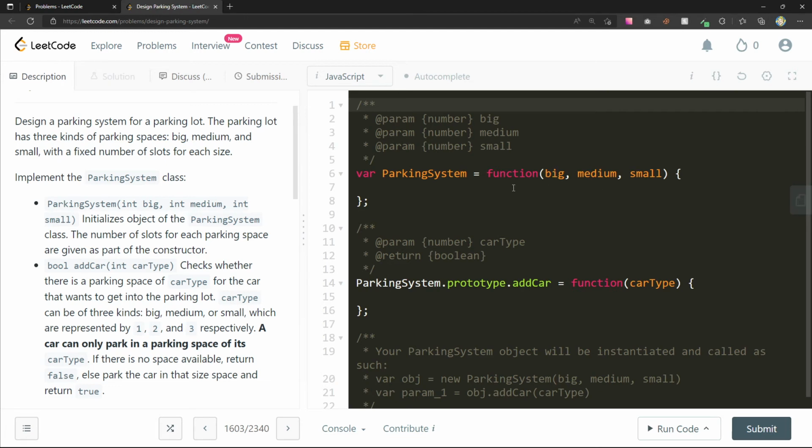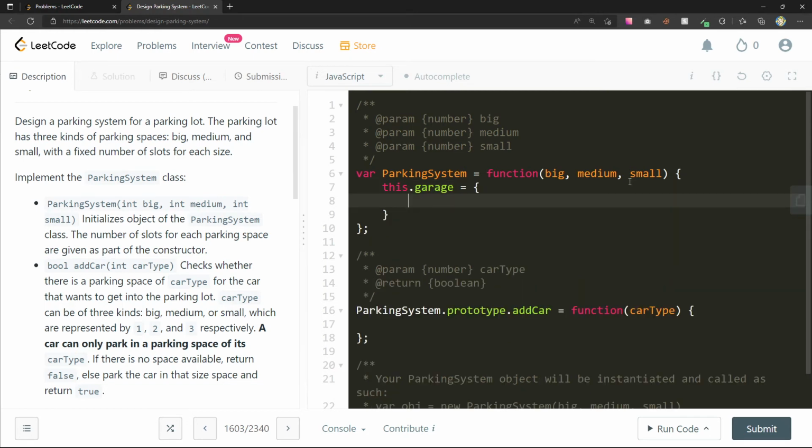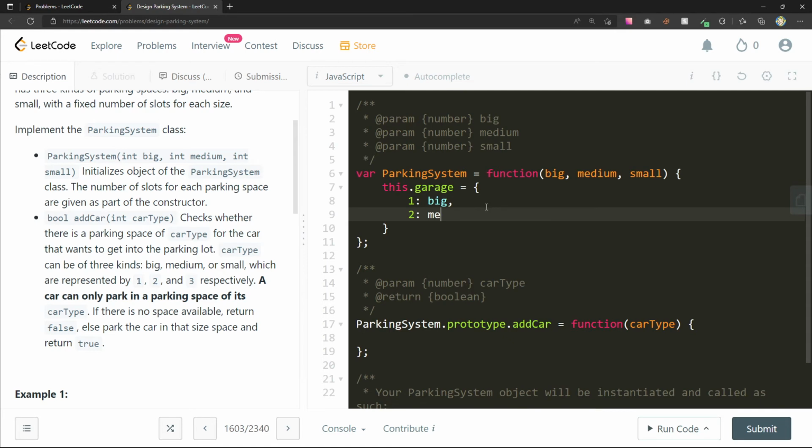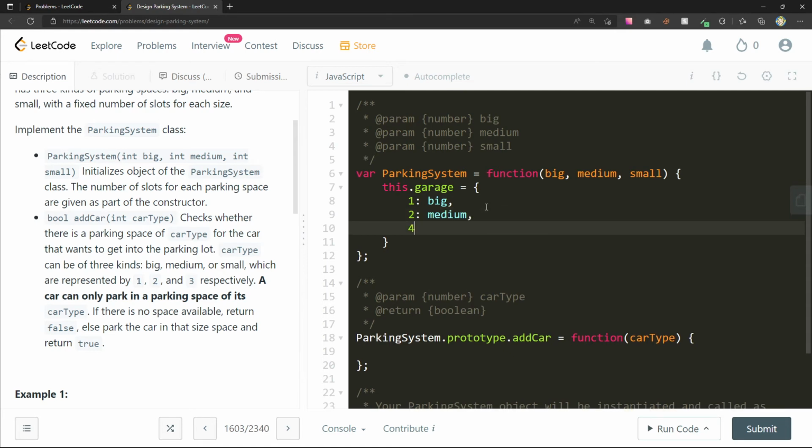So this is just going to be numbers, right? It almost makes me feel like I can say, my garage is going to have... oh, this is just the number, isn't it? Wait. It checks whether there is a parking space of car type for the car that wants to go. Big, medium, or small, which are represented by 1, 2, and 3 respectively. Okay, so 1 is big, 2 is medium, and 3 is small.